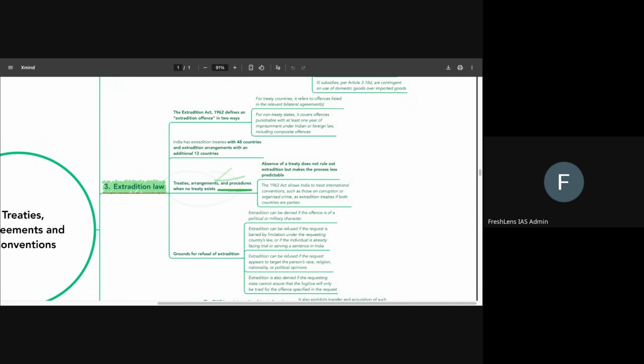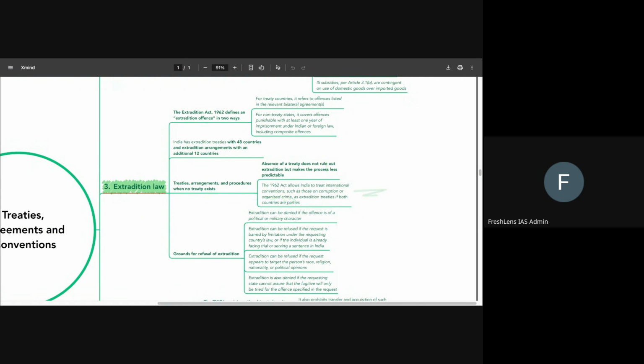Also, another thing that we should notice is that if there is no treaty between India and a particular state where we want extradition from, then the 1962 Act allows India to use international conventions such as those on corruption and organized crime as extradition treaties, if both the countries are parties to that particular convention.